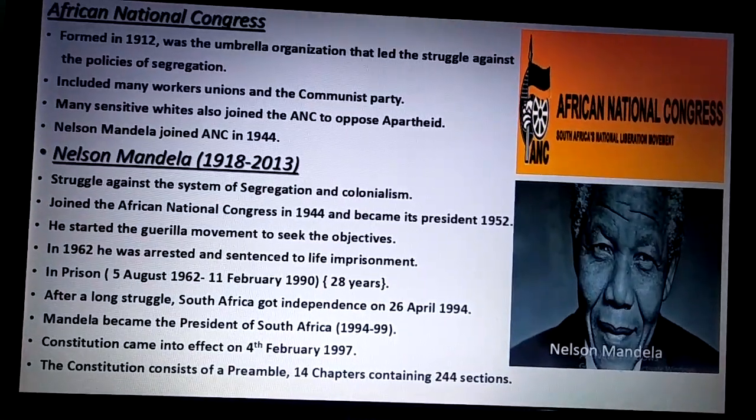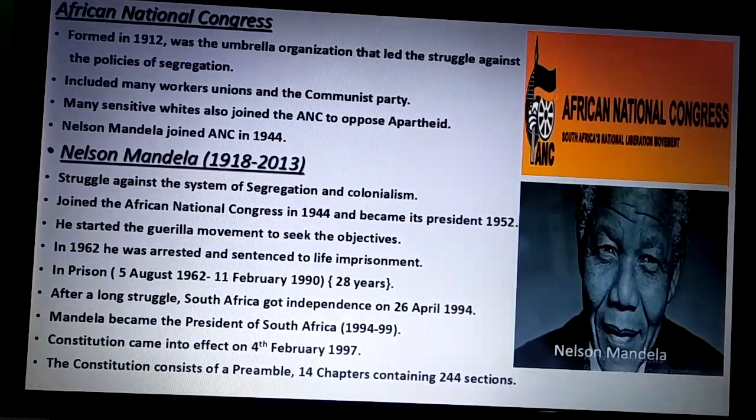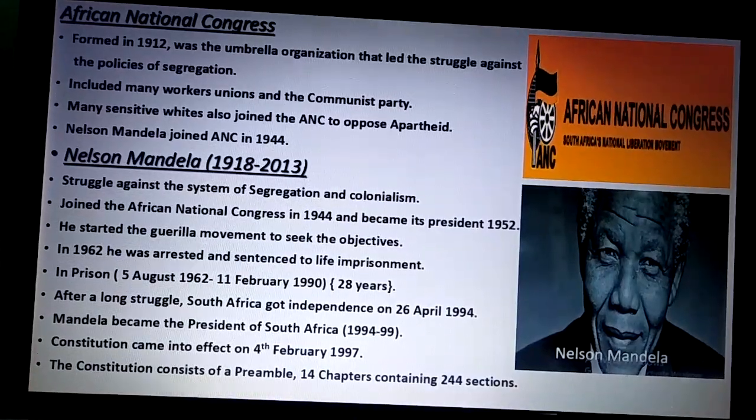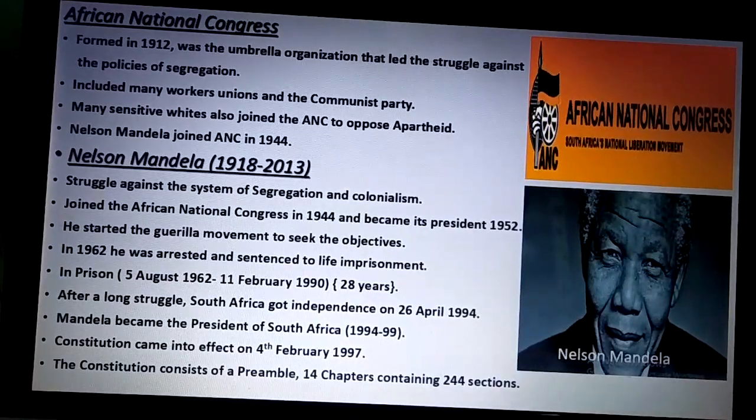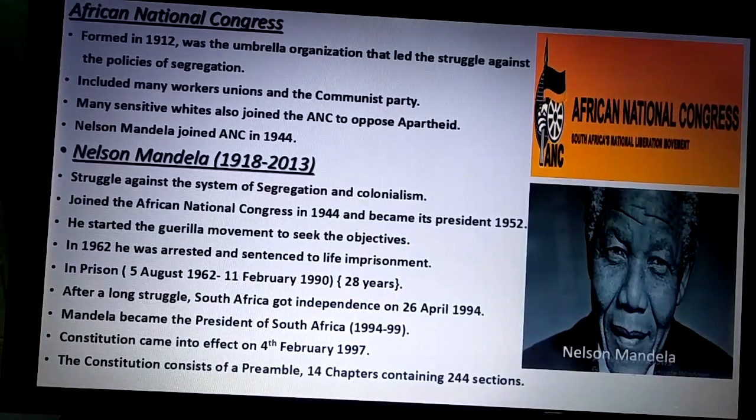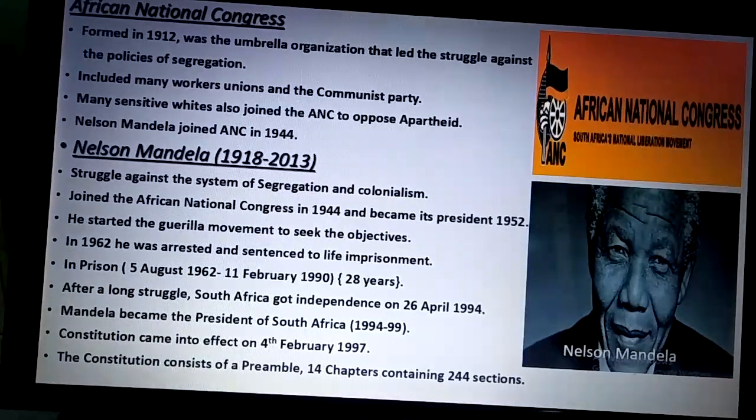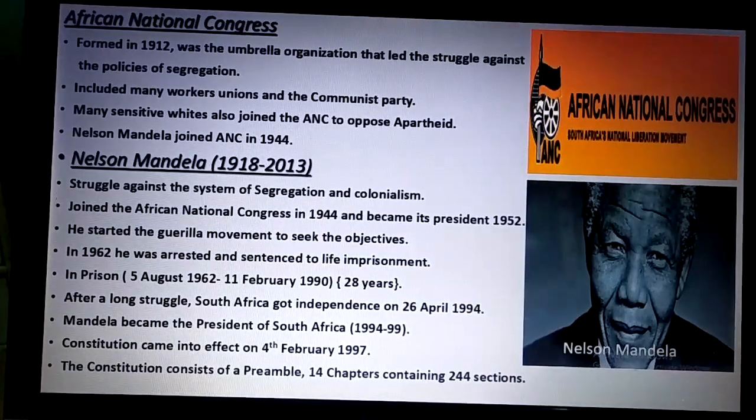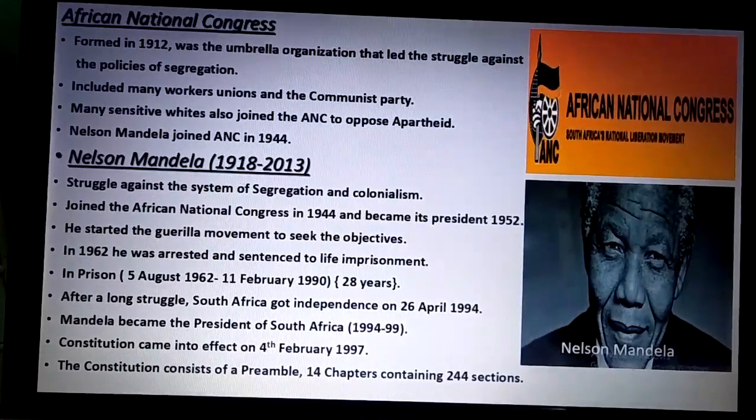He started the guerrilla movement to seek the objective. In the beginning, he used to follow the non-violent method, but later on he thought that only through the violent method could we oust the foreigner from our motherland. However, in 1962 he was arrested and sentenced to life imprisonment. Later on, after the independence of South Africa, Mandela became the president of South Africa and he remained the president till 1999. And in 1997, the Constitution of South Africa came into effect, which is considered to be one of the finest constitutions of the world.